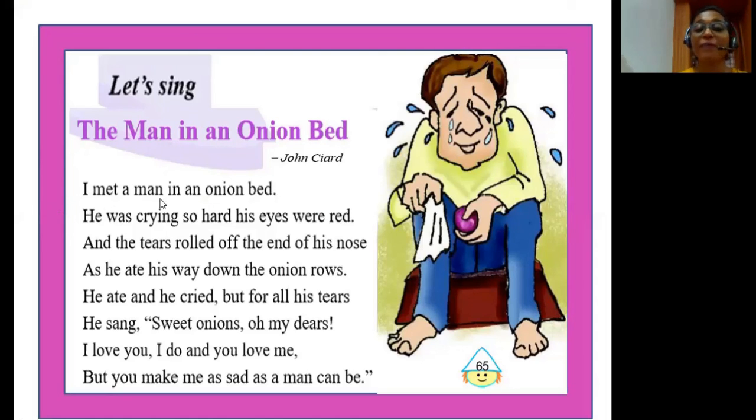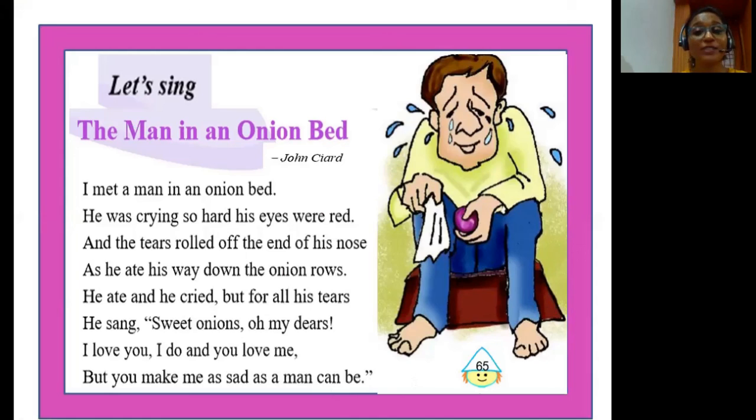I met a man in an onion bed. He was crying so hard his eyes were red, and the tears rolled off the end of his nose as he ate his way down the onion rows. He ate and he cried, but for all his tears he sang, Sweet onions, oh my dears, I love you, I do, and you love me, but you make me as sad as a man can be.